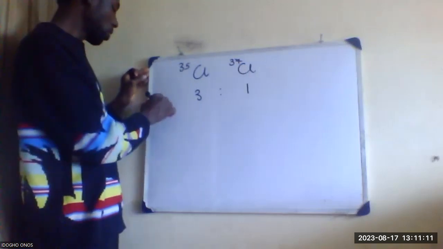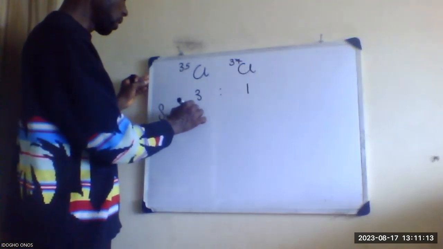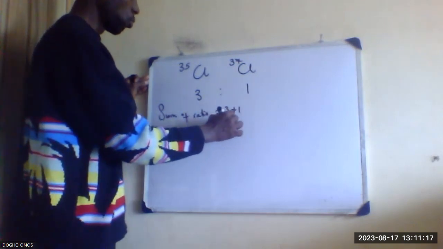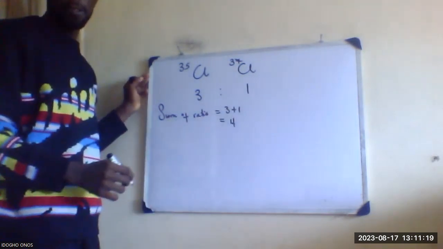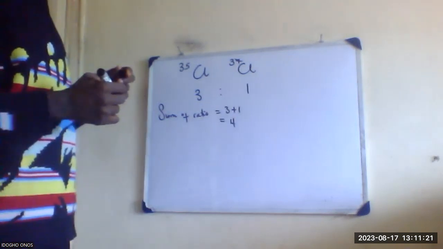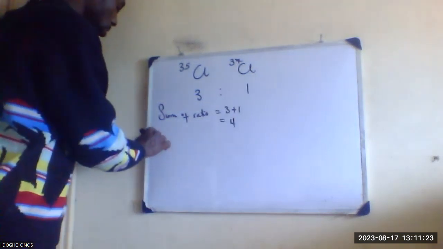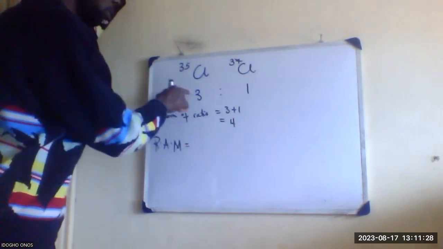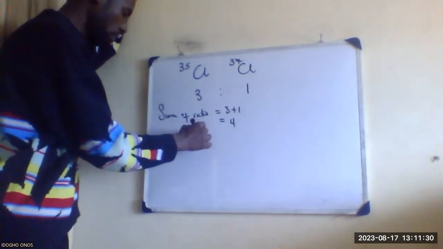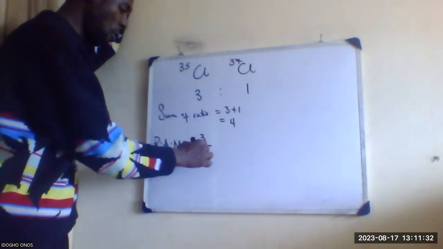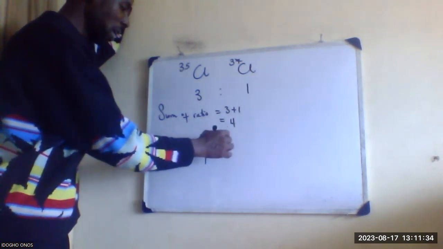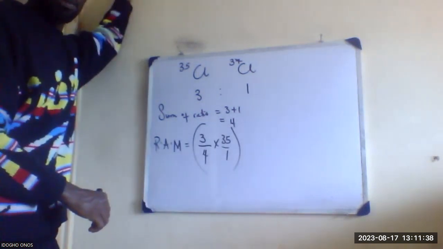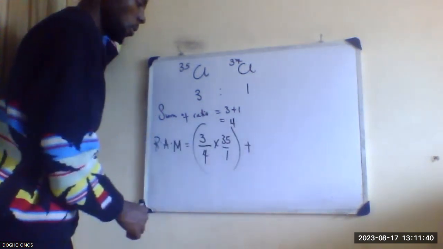So what we now do is say sum of ratio. Sum of ratio will give me 3 plus 1, which will give me 4. Then the relative atomic mass will be the ratio of this, which is 3, over the sum of ratio 4, times 35 over 1, of the first one.